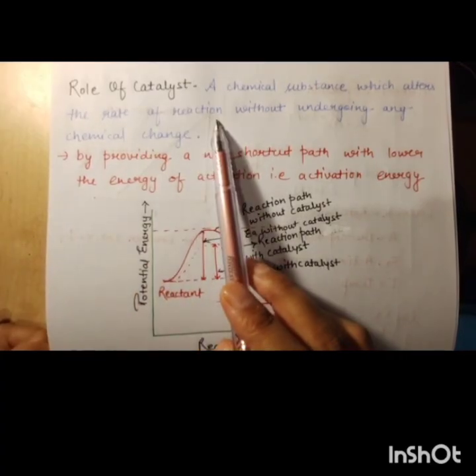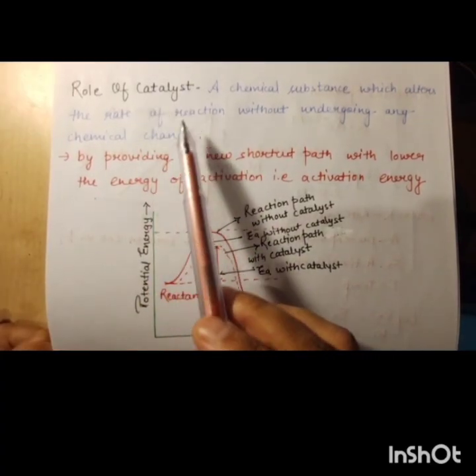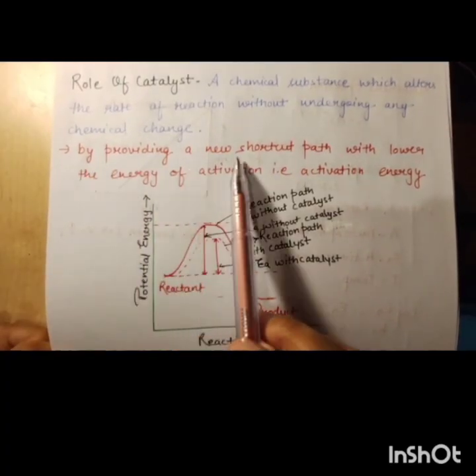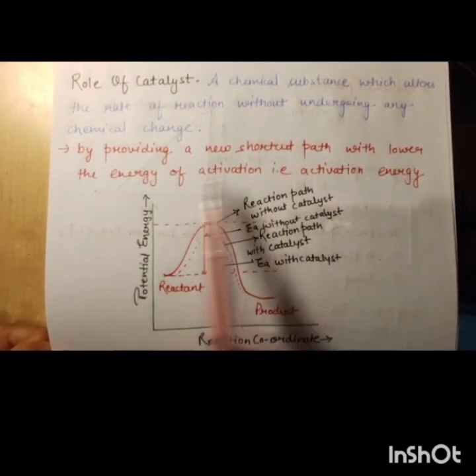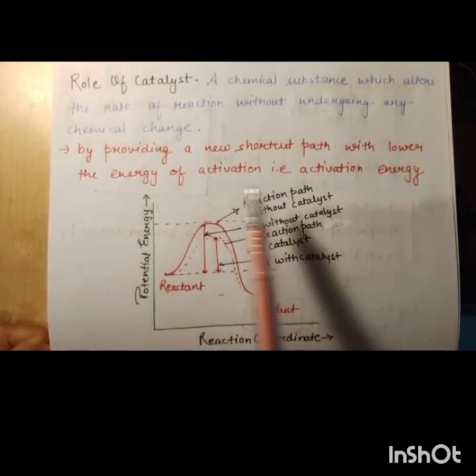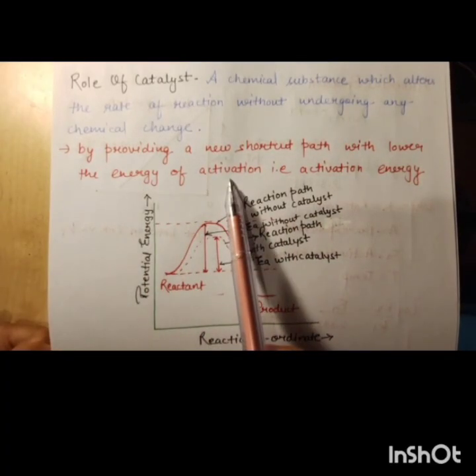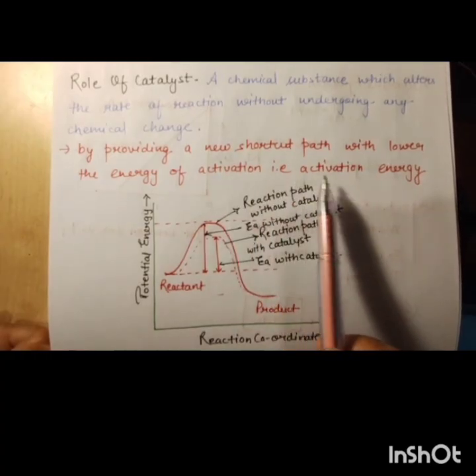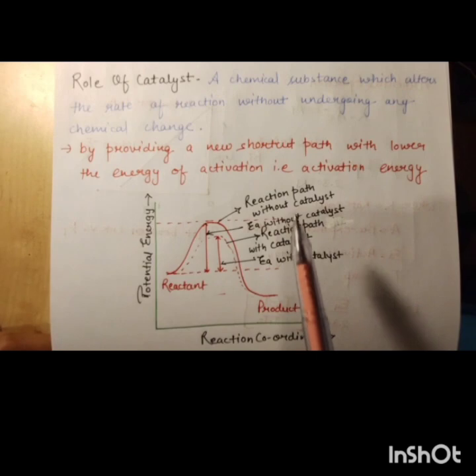How does it work? By providing a new shortcut path with lower energy of activation. If the energy of activation is lower, then the rate of reaction becomes faster, as you have read in the Arrhenius equation.